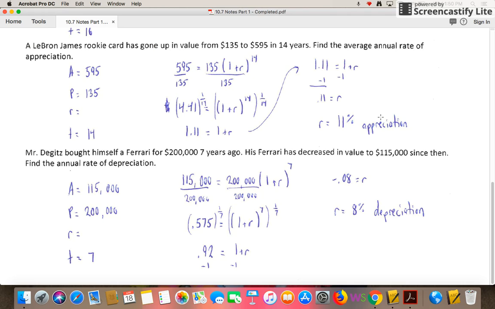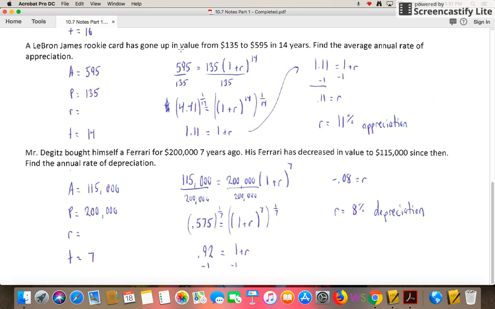A LeBron James rookie card has gone up in value from $135 to $595 in 14 years. Find the average annual rate of appreciation. Again, I label my A, P, R, and T. My amount is what it is worth now, which is $595. The P is the principal amount, which it was at the beginning, which is $135. And my time is 14 years. The huge difference here is the rate. We don't know what our percentage is, so we're going to have to do a little bit different solving to work through it.